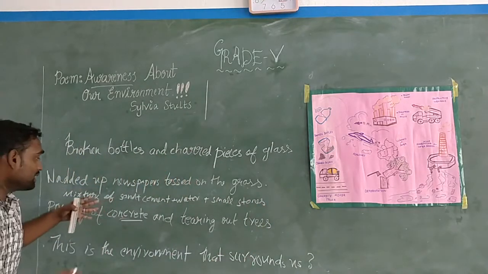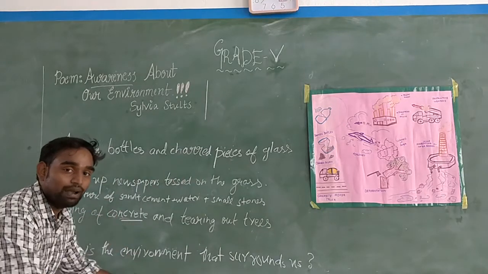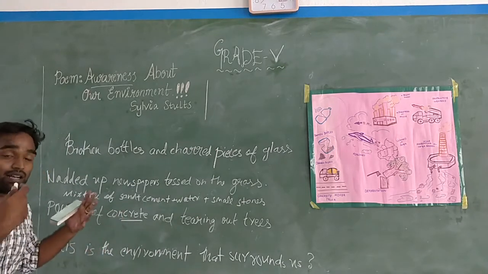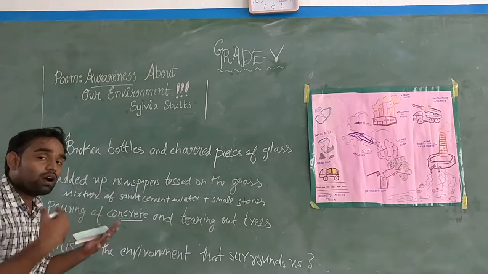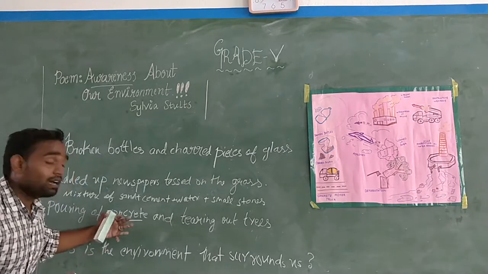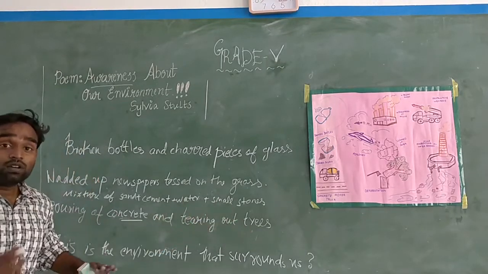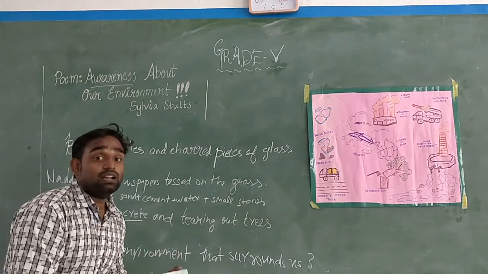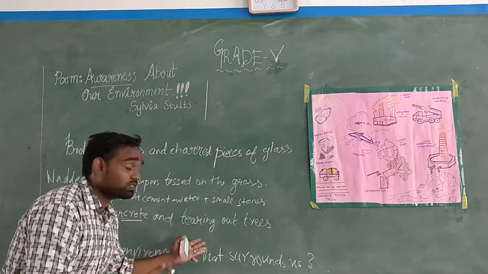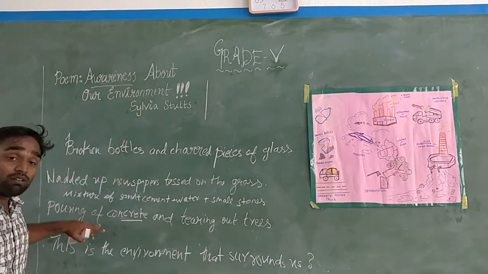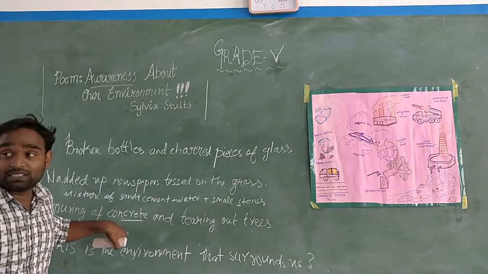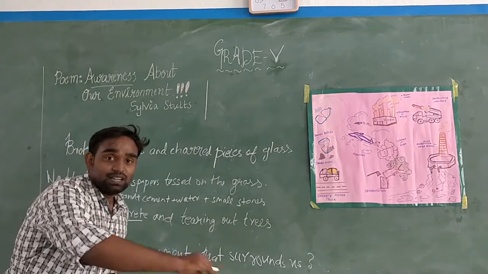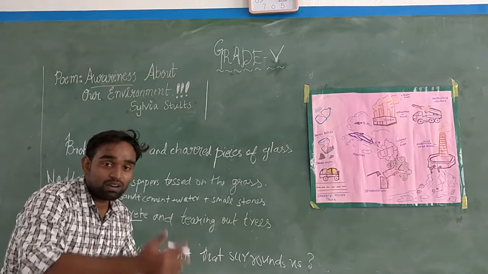Concrete means it is a mixture that is needed for building something. So here, pouring of concrete tells us that humans are ready to build buildings and ready to cut trees. Cutting trees means we are destroying the natural habitat of those trees. Why do we have to build buildings? To raise buildings, we have to cut the trees, because in some places only trees are there, but if you have to raise a building, we have to cut all the trees.